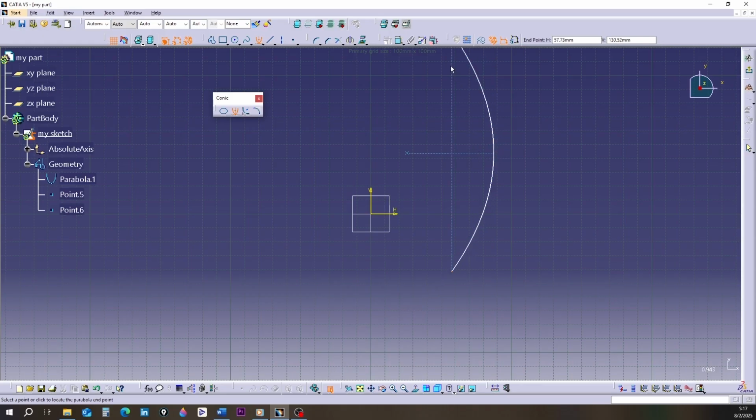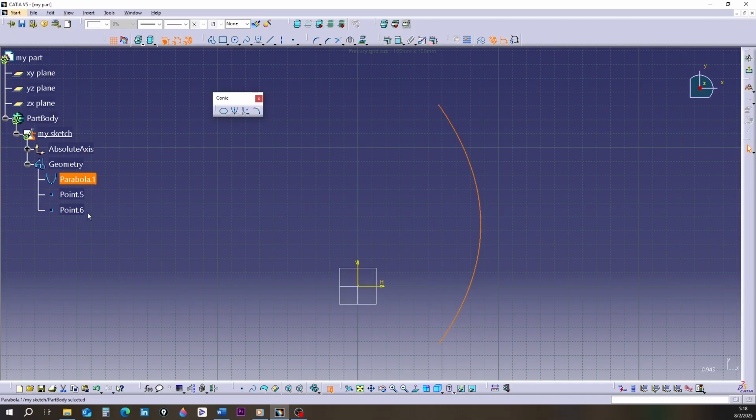The parabola is drawn. Pay attention to the design tree. 2 points and 1 parabola have been recorded. Note that a parabola's curve represents a quadratic equation.